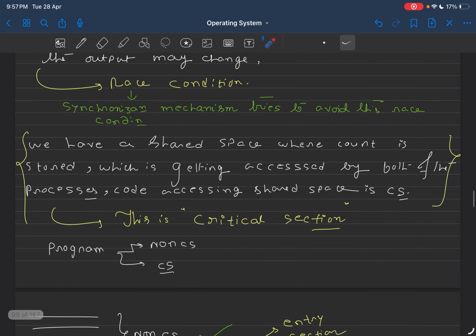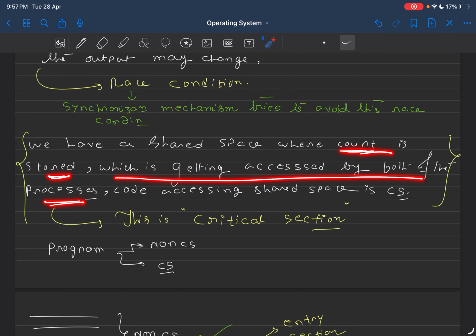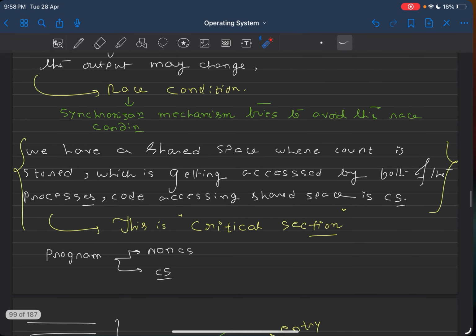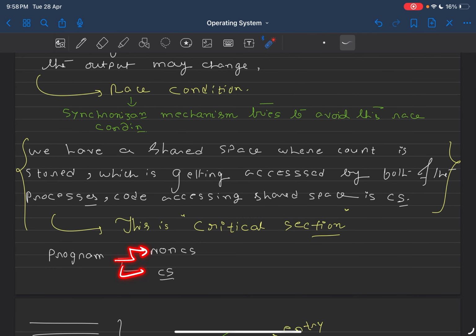So we have a shared space. In that example, count is the shared variable. So we have a shared space where count is stored, which is getting accessed by both of the processes. P1 is also accessing the count variable, P2 is also accessing the count variable. So the code accessing shared space is the critical section, CS as in critical section. Any program may have non-critical section and critical section parts.